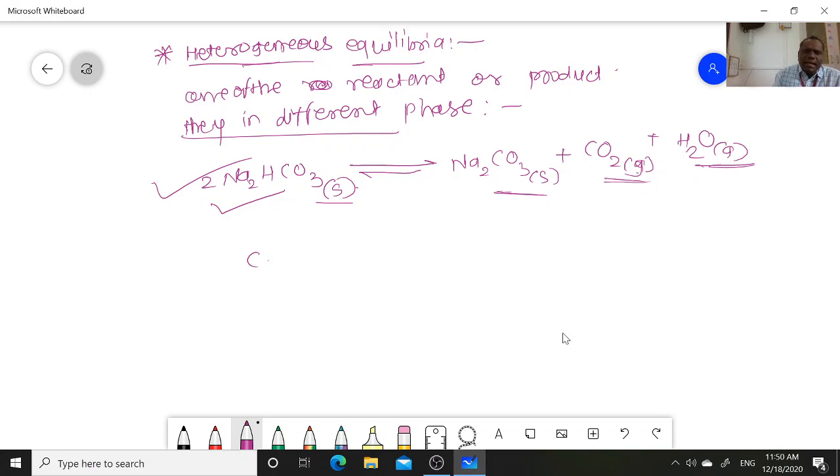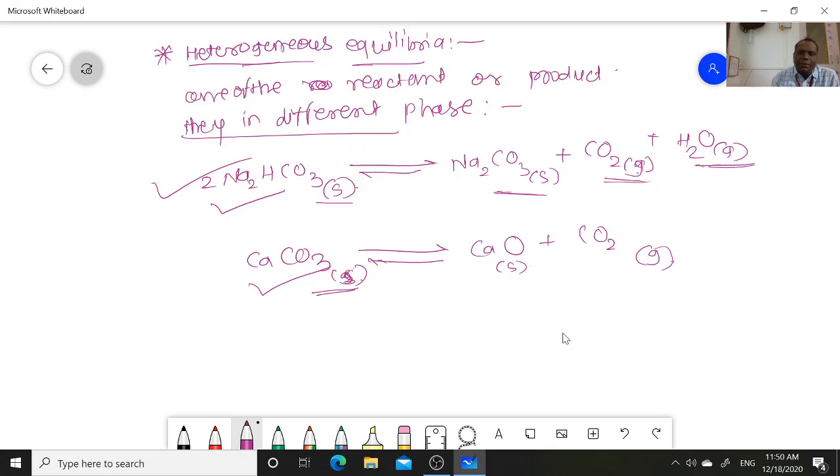Another example, calcium carbonate, CaCO3. What is the product of this reversible reaction? Calcium carbonate is in the solid state. What is the product of this reaction? Calcium oxide, CaO, plus CO2. This CaO, calcium oxide, is solid and CO2 is in the gaseous state. So the reactant is in the solid state, and one of the products is in a different phase. Therefore such an equilibrium reaction is called heterogeneous equilibria.